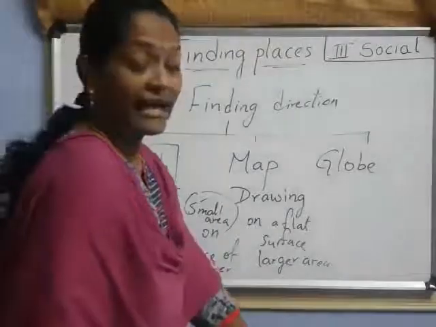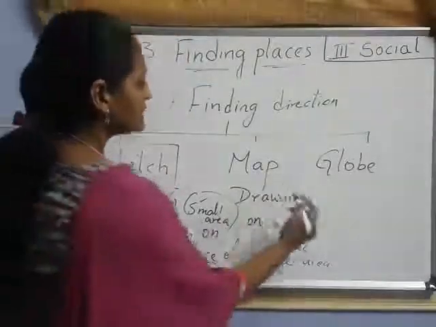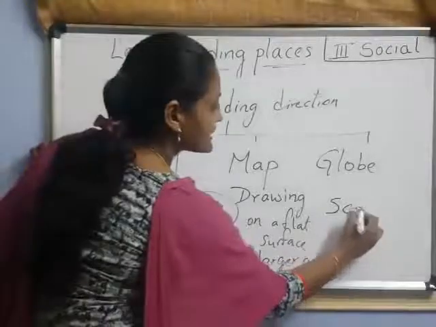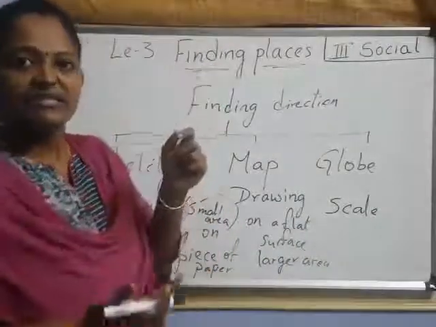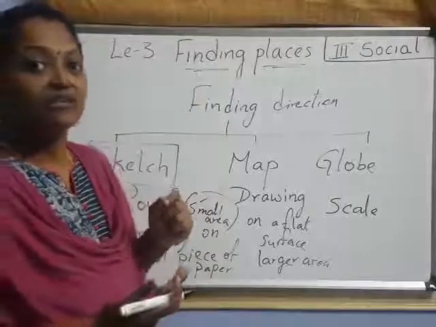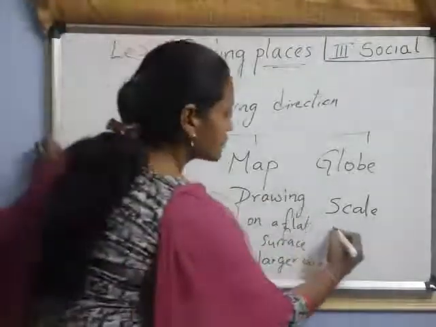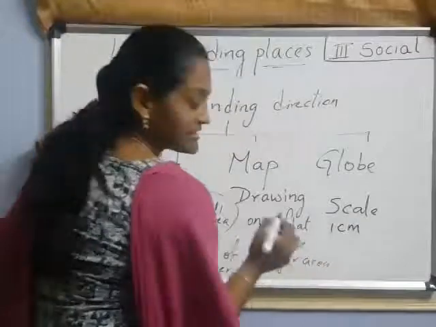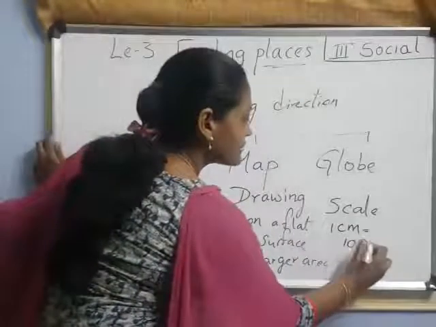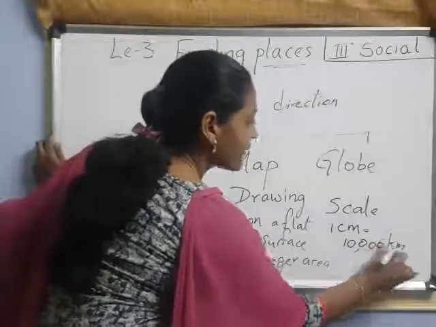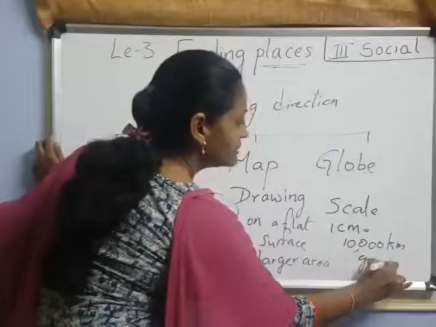Because it has a scale. For the map, what is there? Scale is there. Scale means, we know, right? Scale has centimeters, right? So here the scale shows 1 centimeter on the map means around 10,000 kilometers on the ground. Understood, children?